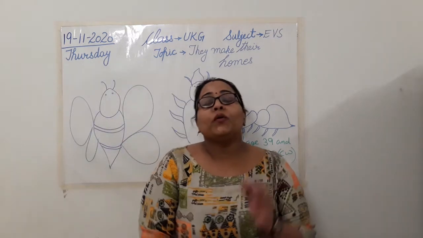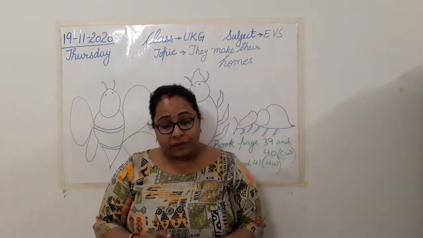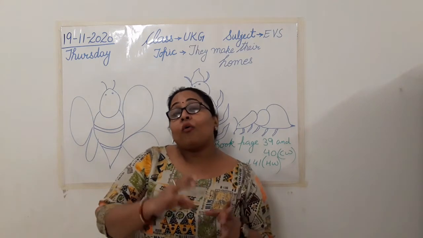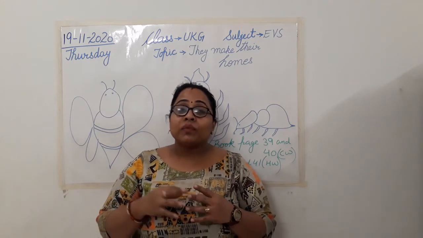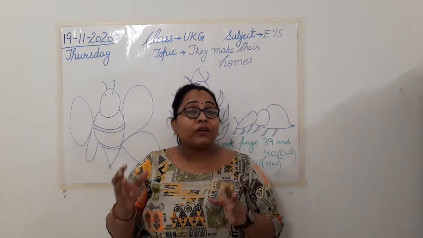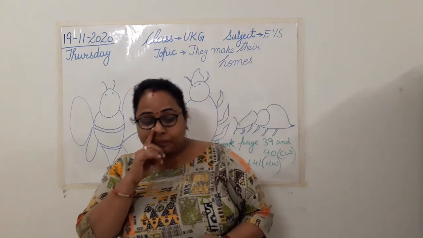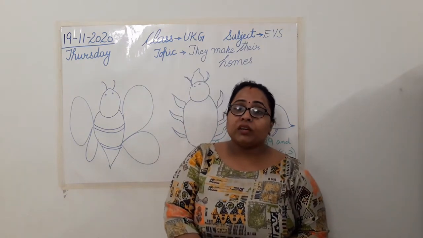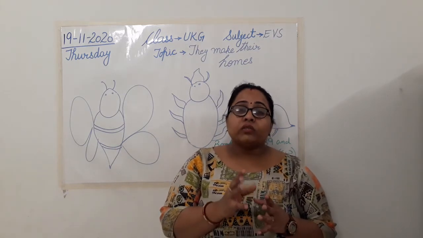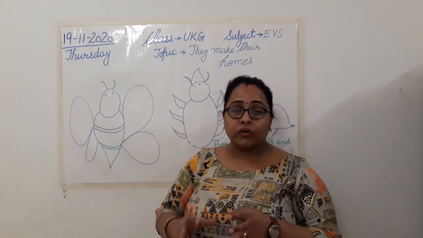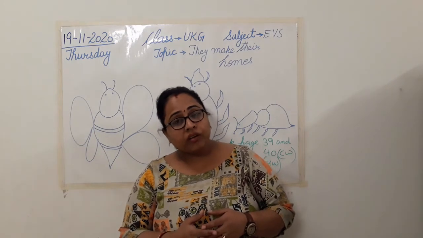So class, I hope you have understood and enjoyed your today's class. Today we have learned about animals, their homes, then how different animals have different tails, isn't it? Then we have also given the missing body part to different animals, and we have also understood which part of a body belongs to which animal, isn't it? This is what we have done. So now it's time to complete your work for today, and please start revising all the work. Is that clear to everyone?